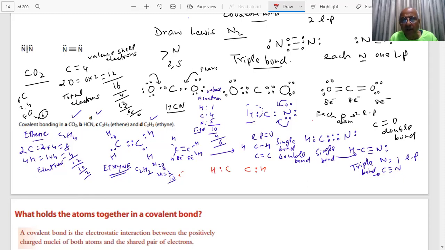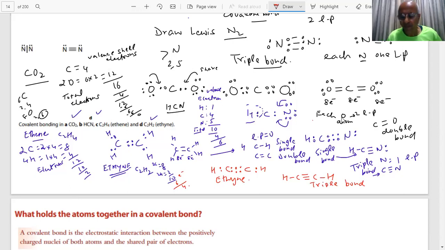Hydrogen can have only 2, no problem. How many electrons will be gone? If I put here 6, double bond between the carbons, 4 electrons, then what will I do? So what is the story? What type of bond is this? Triple bond. So this is the Lewis structure for the ethyne molecule, C2H2. This has a triple bond, students. Noted?